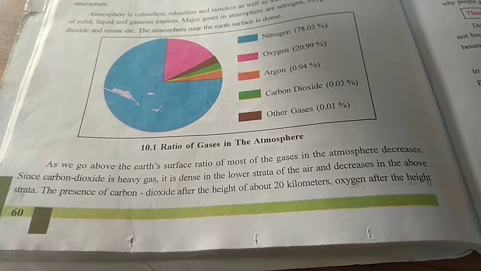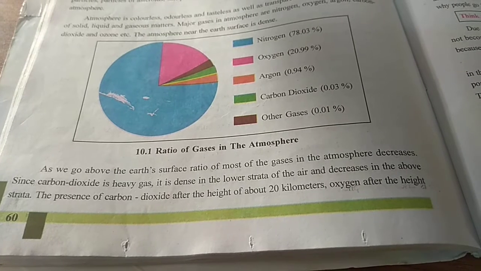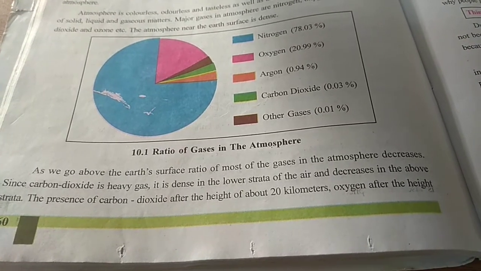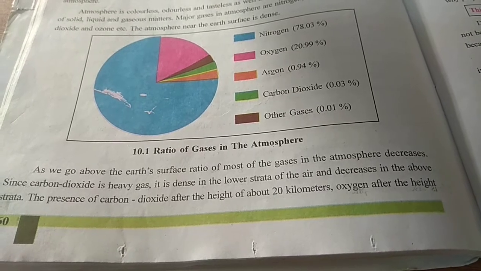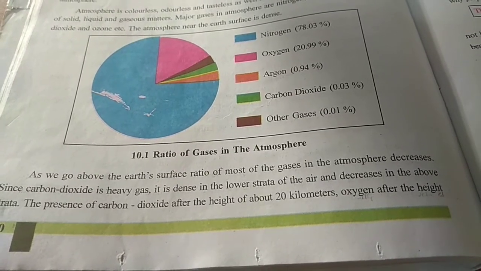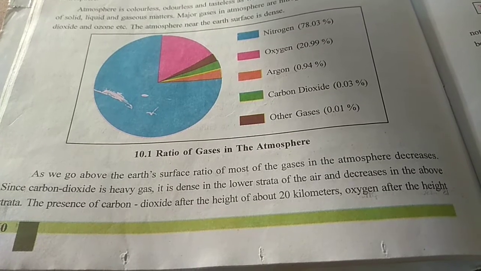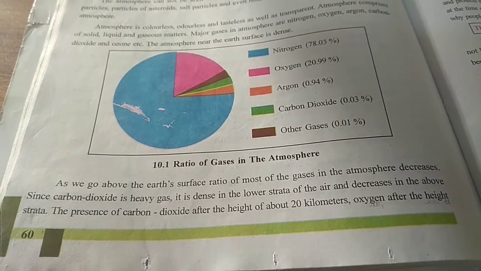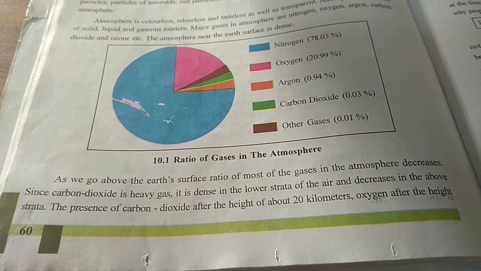So as we go above the Earth's surface, we find that the ratio of the various types of gases decreases with the increase in height. So as the height increases, the gases found in the atmosphere decrease.